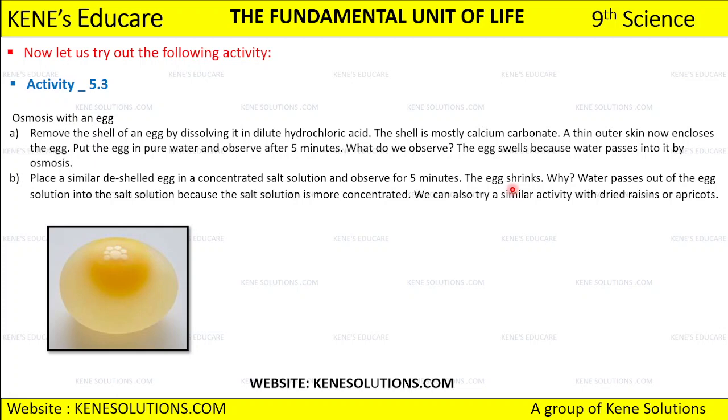So अब हम क्या करेंगे, हम ये egg को pure water में डालेंगे and we are going to observe it after 5 minutes. तो अब हम क्या observe करेंगे, that the egg is going to swell up. Now why does it swell up? Because एग के अंदर का वाटर कॉन्सेंट्रेशन was less than the outside concentration. तो बाहर से सारा पानी has entered inside the egg. So that occurs through the process of osmosis.